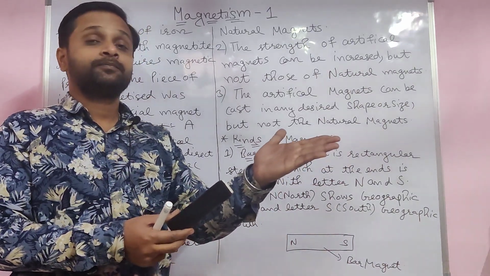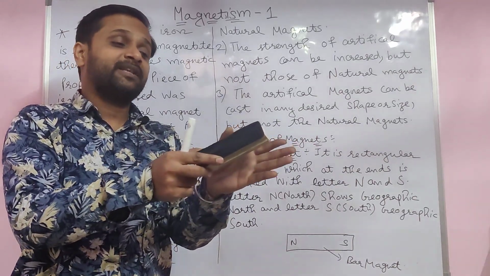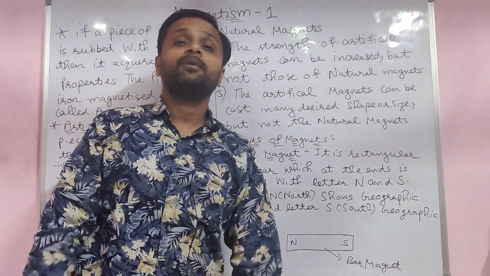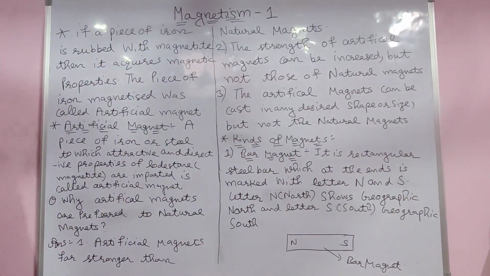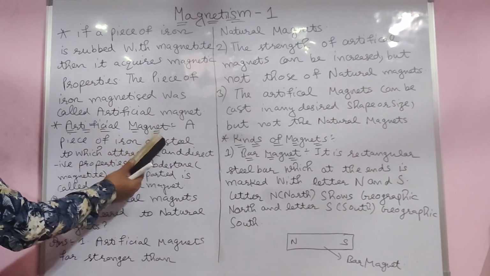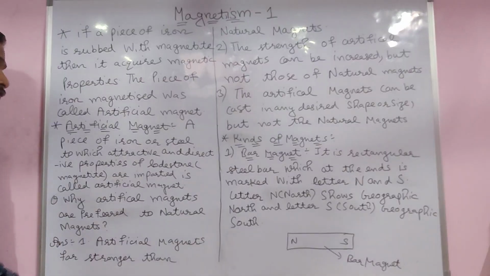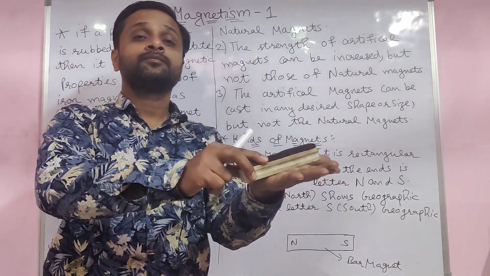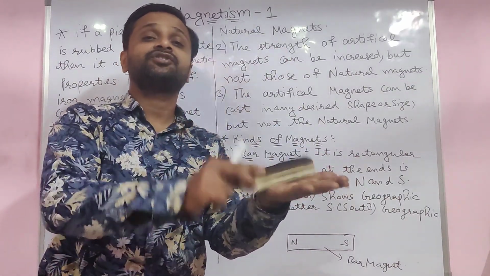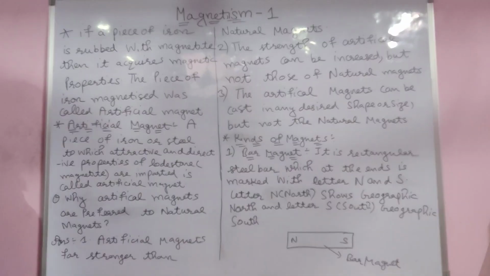When you rub it with an iron piece or steel piece, due to rubbing they get the properties of the natural magnet. This is called an artificial magnet.